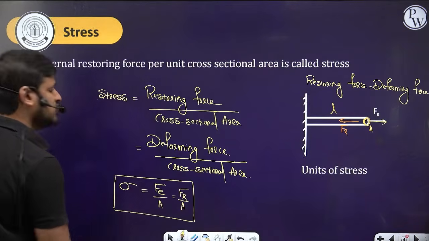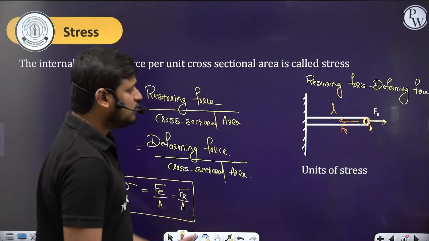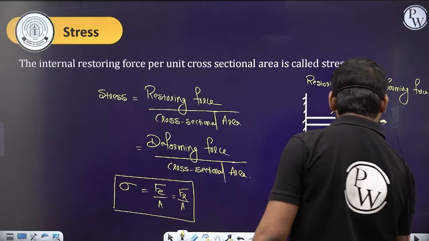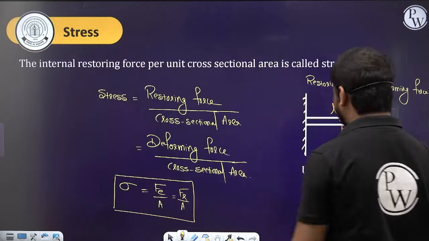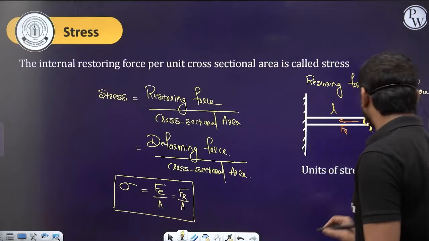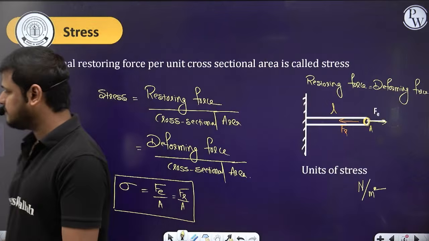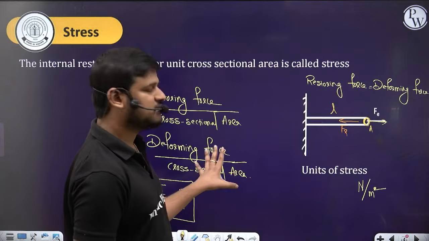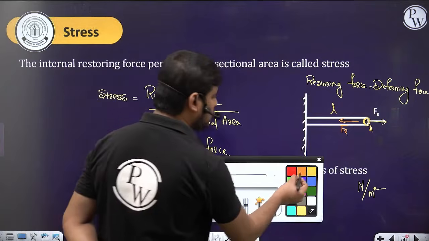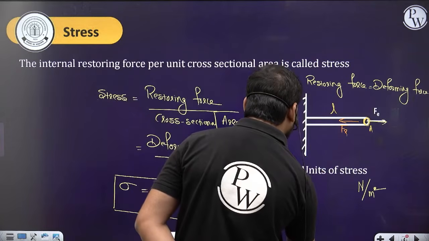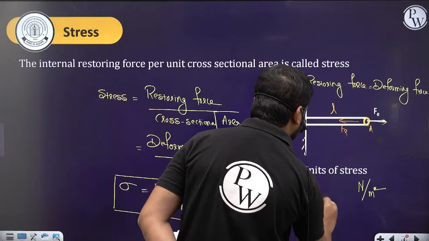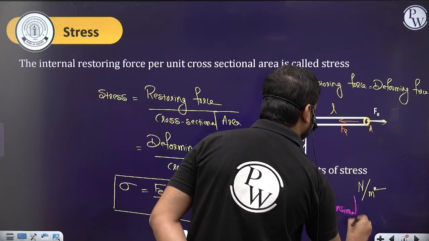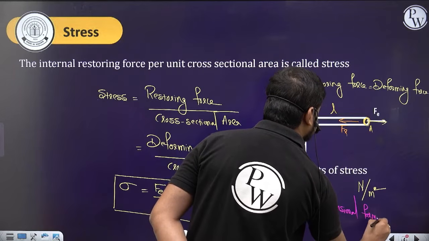So what is stress now? The force upon area. Now what are the units of stress? Force units are Newton per area meter square. So force per area, Newton per meter square are the units of stress. Okay, clear? Remember this, guys. And I am giving you the homework: write the dimensional formula of stress.